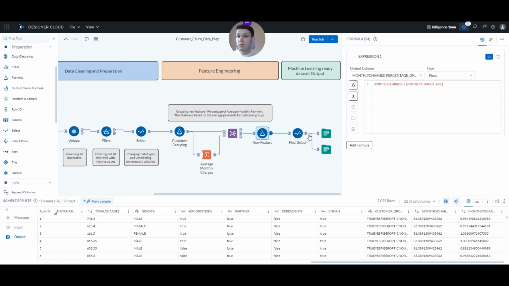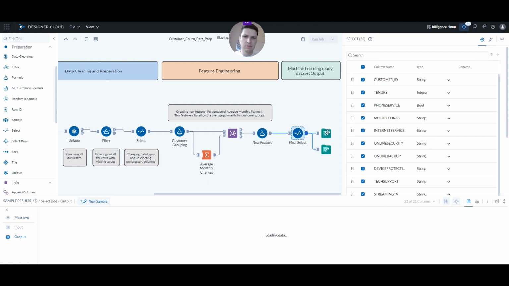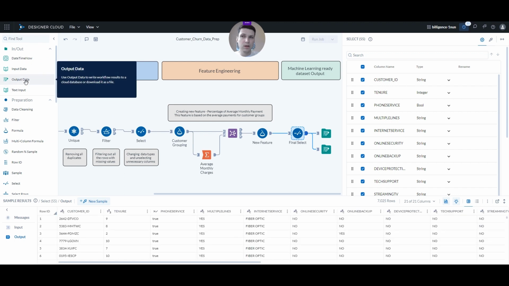Well, we could perform obviously more of these in one workflow. We could do different branches here, make it really complex. But at this point, it seems that the data are in a good shape, and we want to bring it to our machine learning application. So we should just do a final selection here, and then we can use the output data tool from the in and out tab of our tool palette to output the data into the final destination.